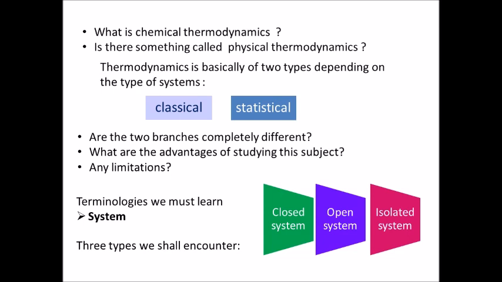Now, are the two branches completely different? Of course they are. We saw the size. That's the most important part. The properties will remain the same. And when we apply the properties to the statistical level or study the properties at the statistical level, we must make certain modifications to apply that property to the classical level, that is the macroscopic system.